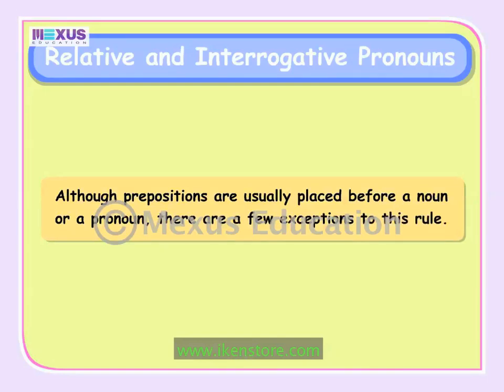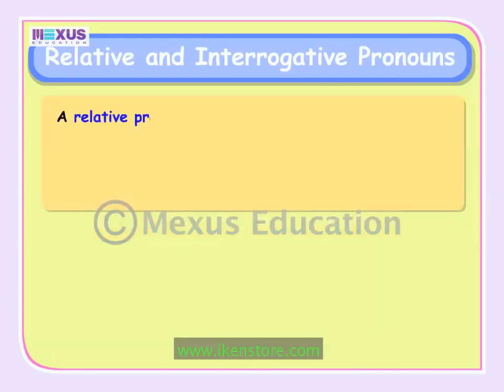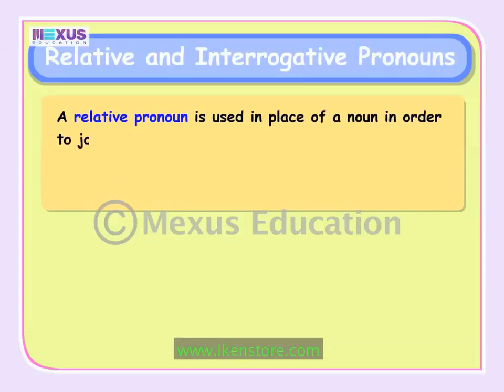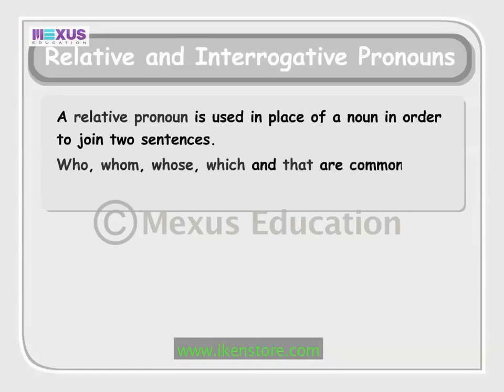But before we begin with the exceptions, we need to understand the two terms, relative pronouns and interrogative pronouns. A relative pronoun is used in place of a noun in order to join two sentences. Who, whom, whose, which, and that are commonly used relative pronouns.